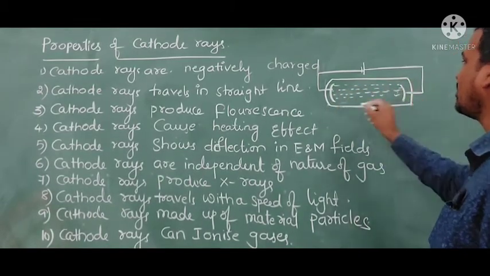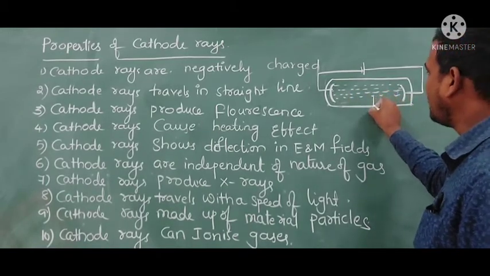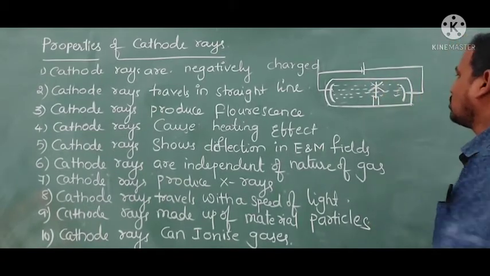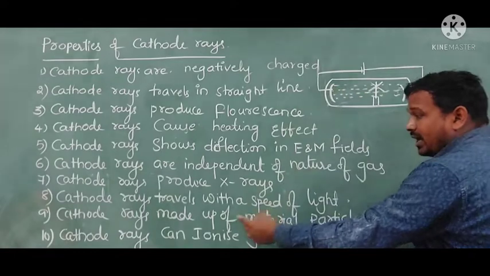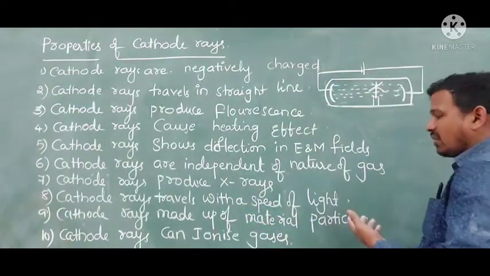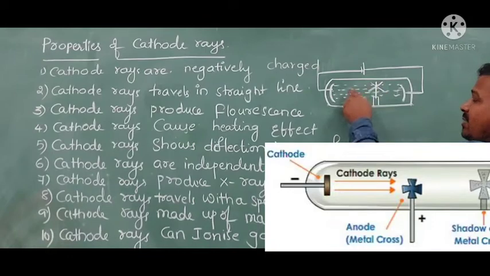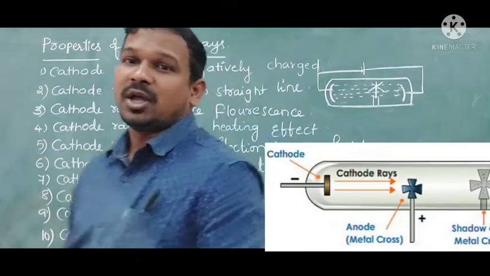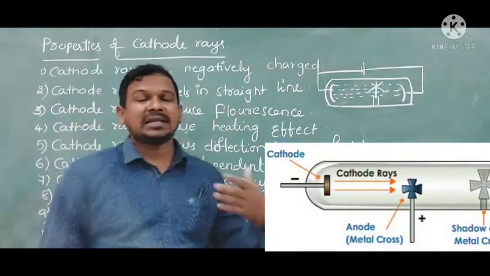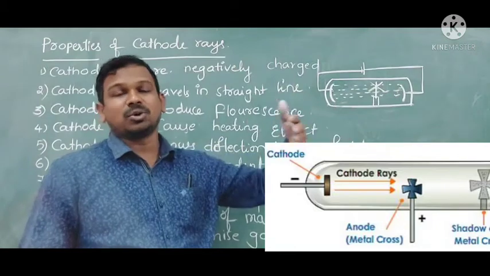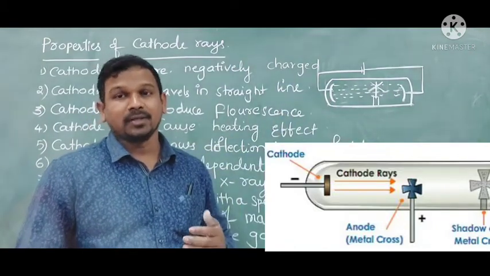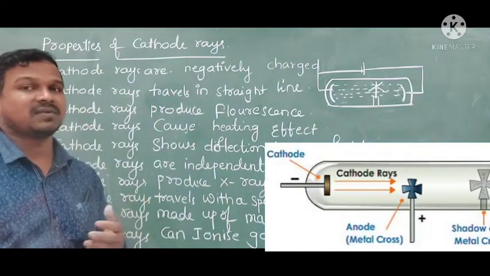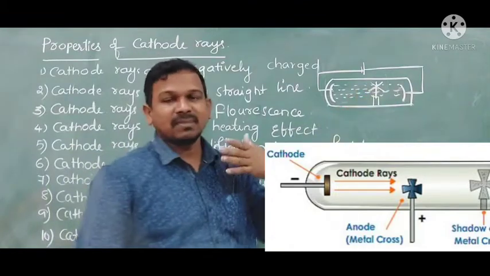When these cathode rays are going from the cathode to the anode, if I place a fan-like blade in the middle of this path, according to our point, it is a material particle. How can we say that? If I place this fan in the middle of the cathode rays, this fan starts rotating. When will that be possible? Only when a material particle hits this fan. So we can say a cathode ray is a material particle. It consists of some mass and has some material in it.